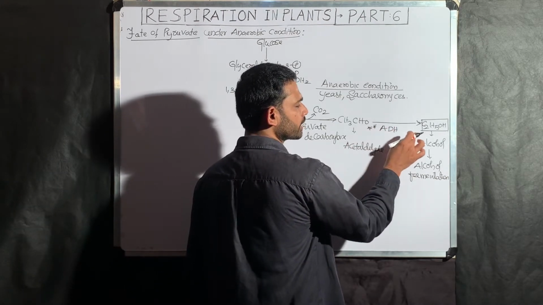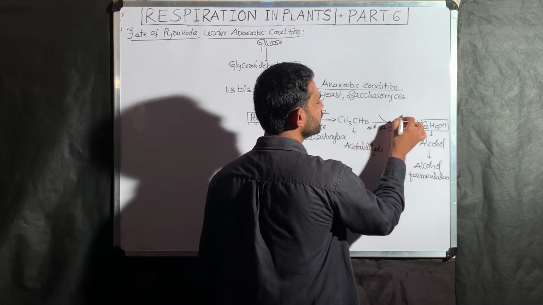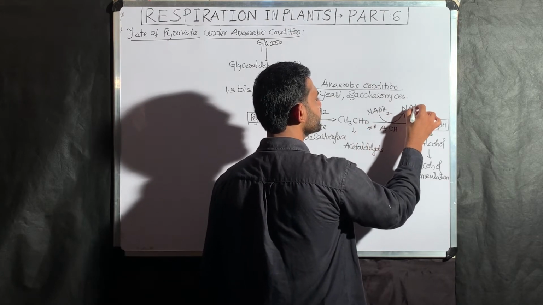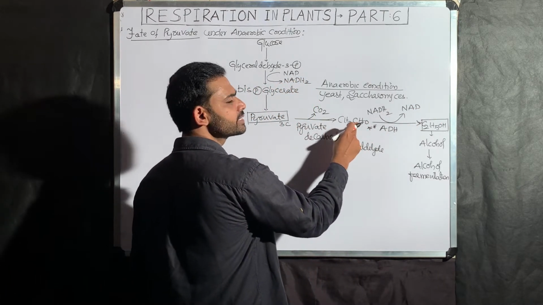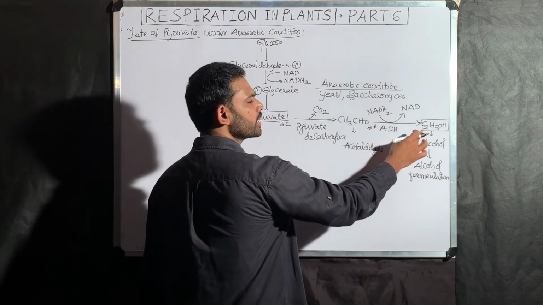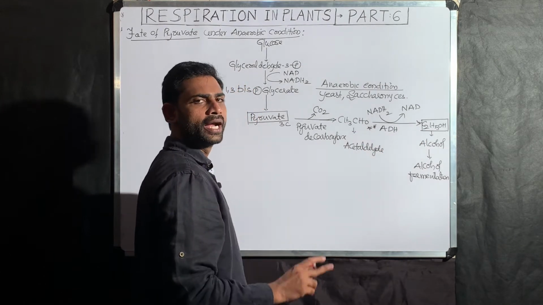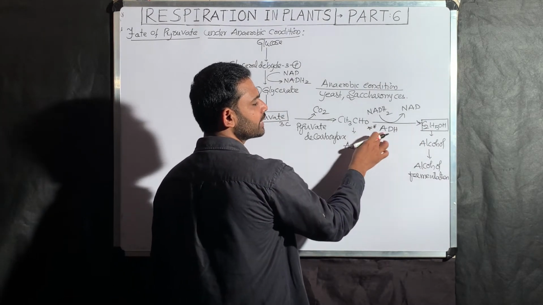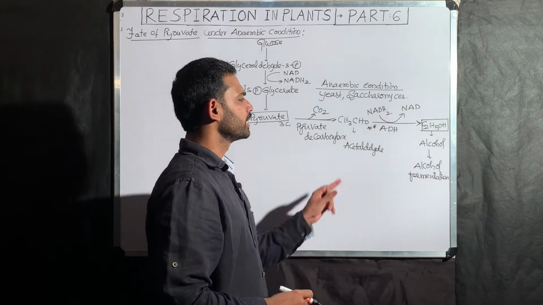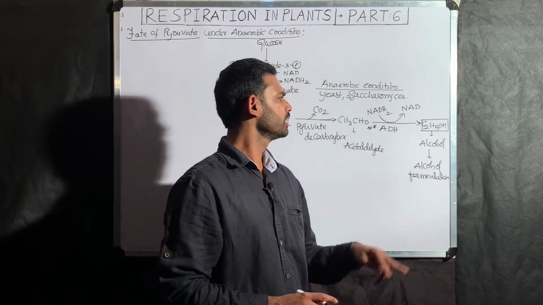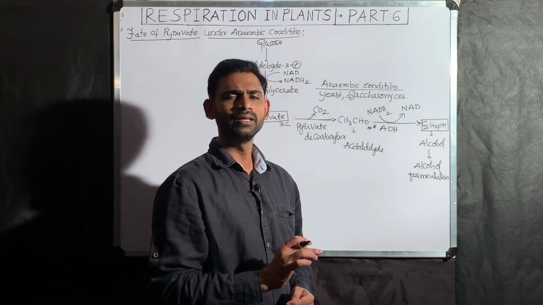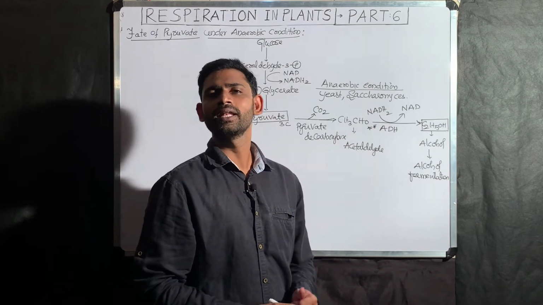In order for this alcohol dehydrogenase enzyme to work, there is a need of NADH2, which is then converted into NAD. Here CH3CHO becomes CH3CH2OH. That means for the formation of alcohol, definitely there is a need of two hydrogens. This enzyme takes the two hydrogens from NADH2. Okay, na? So alcohol dehydrogenase absolutely requires NADH2. Here there should be involvement of NADH2.